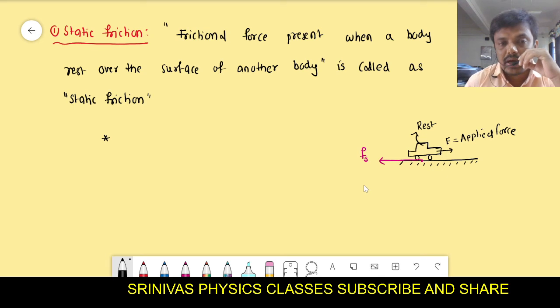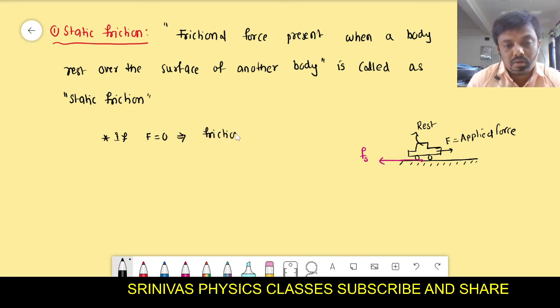For example, I am taking the case that the applied force is zero. Then what about the frictional force? The frictional force is also zero.